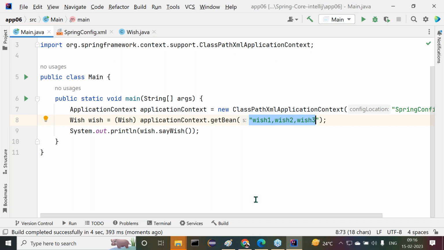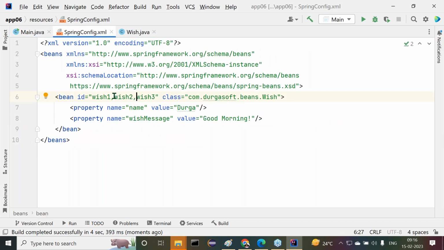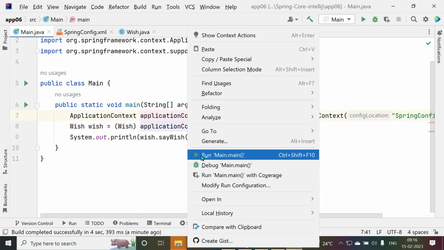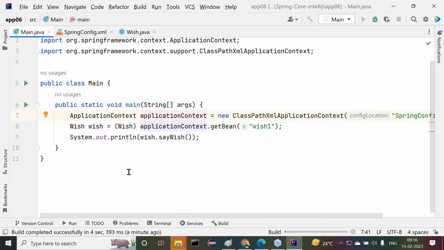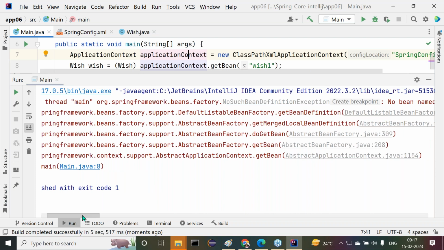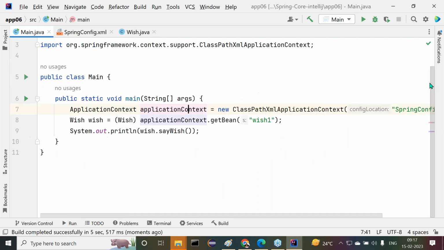All right, now last one. I want to show another one again. Observe carefully. Now here, in place of the comma, I want to provide a semicolon. In this case also, it's not like three identities. It's a single identity only. Here we are getting some exception: no bean named whichever one available. That's okay. Then here we have to provide wish one semicolon wish two semicolon wish three.